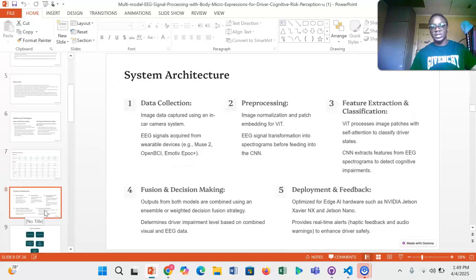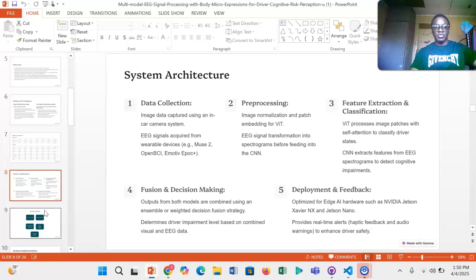For our system architecture, our data runs through a pipeline that starts with data collection through the EEG headsets. We collect the EEG signals and the image data captured by cameras on the dashboard. We pre-process this data, then pass it through feature extraction and classification to identify which features are more important. Then we make decisions and fuse the decisions of both models for better accuracy, and then we deploy it to get the alerts or the predictions of our models.